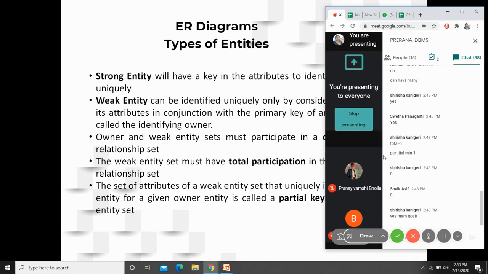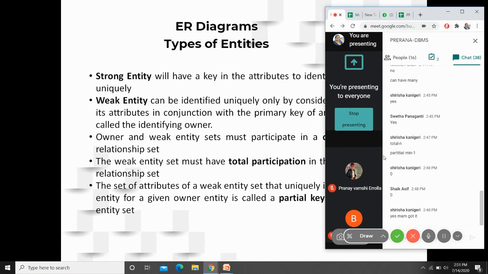Usually an entity, if it has a primary key, we call that a strong entity. But in case you have a weak entity, then that strong entity is no more called a strong entity, it is called an identifying owner. But why do we call that the identifying owner? Because it is the one which is identifying the weak entity uniquely because of its relationship with the weak entity. Is that clear? Do you want me to repeat?